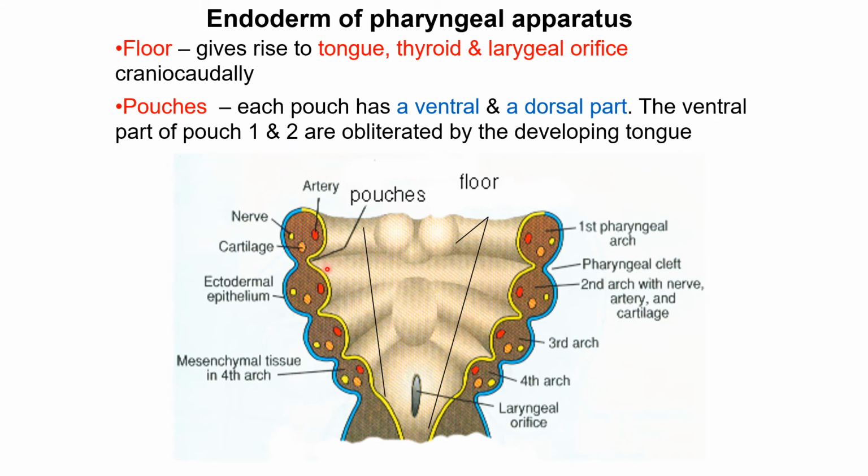So the ventral parts of pouch first and second are obliterated and form the developing tongue. So this is the ventral portion, this is the dorsal part. From the ventral part the tongue develops.